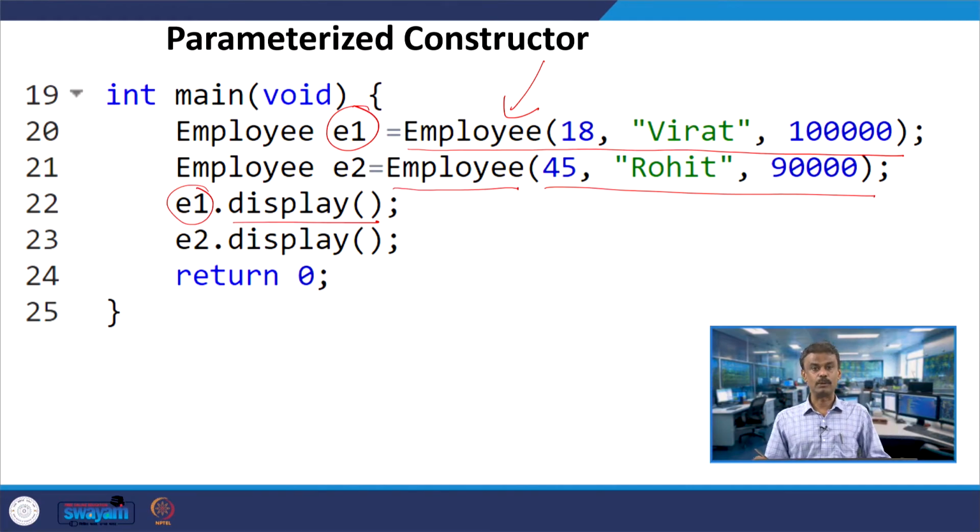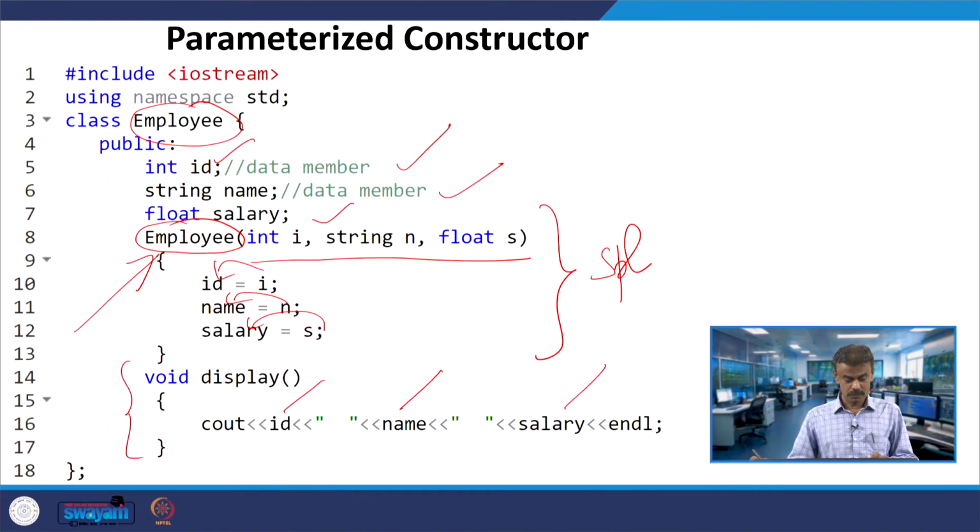When it is invoking display, you can see that we are printing id, name and salary. So, E1 dot id 18, E1 dot name is Virat and E1 dot salary is 100,000.